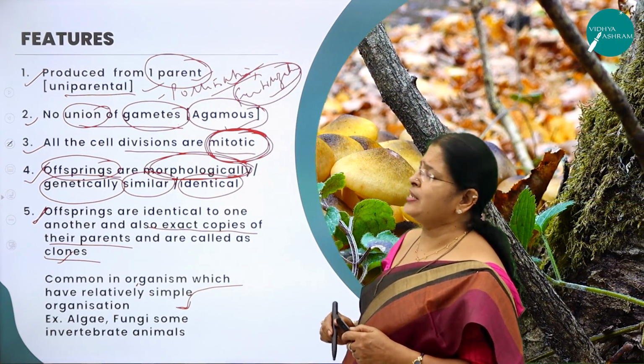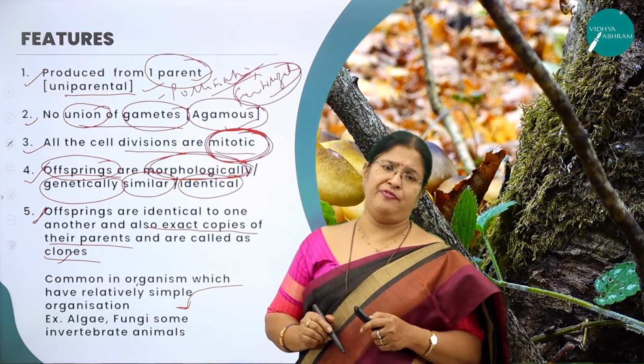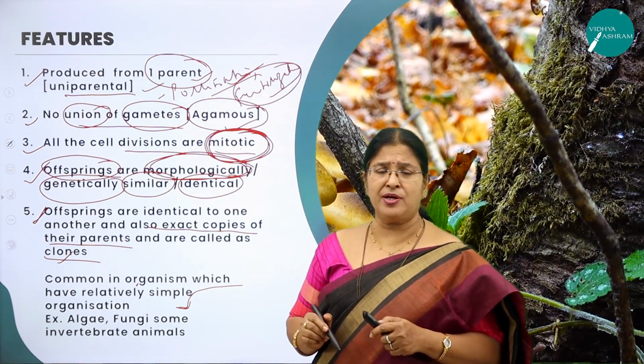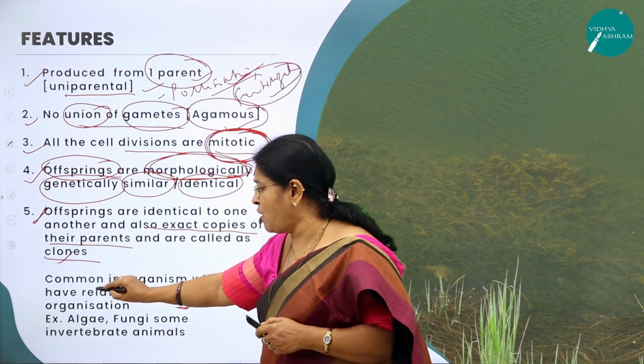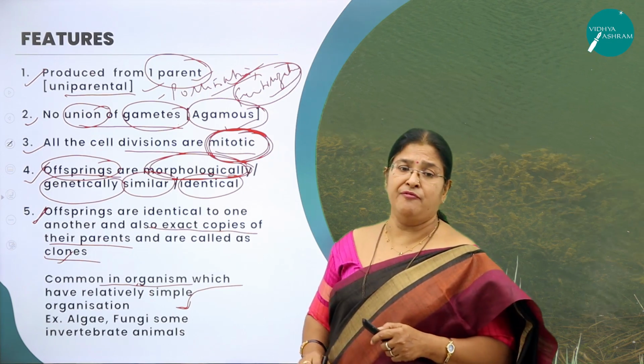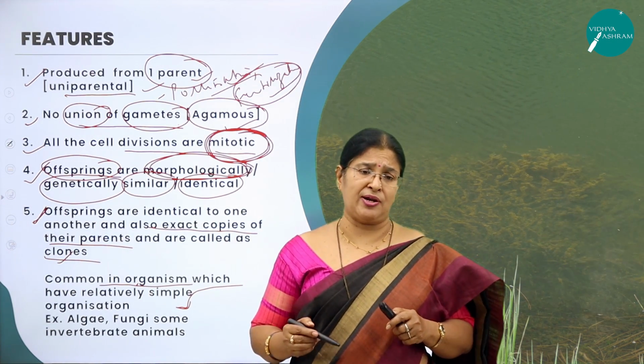Now coming back to the examples. In which type of organisms do you come across this type of asexual reproduction? Do you come across it in higher organisms? No. This type of reproduction is commonly seen in organisms which have relatively simple organization. What do you mean by simple organization?